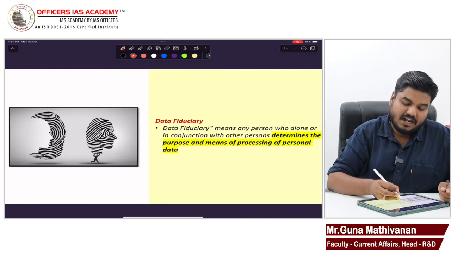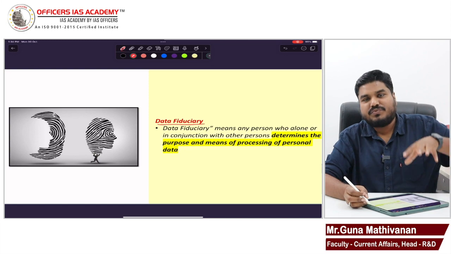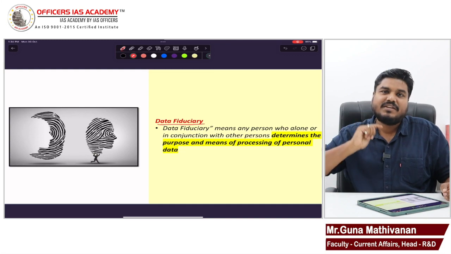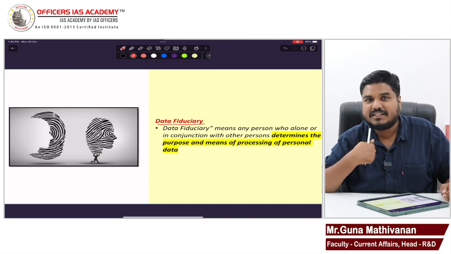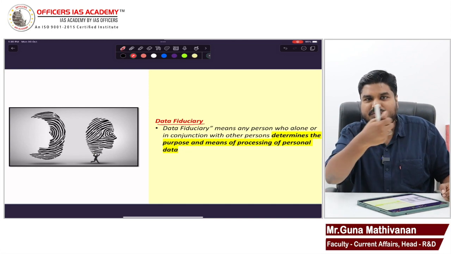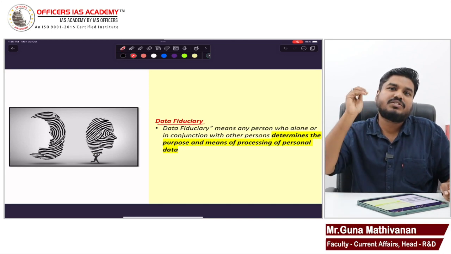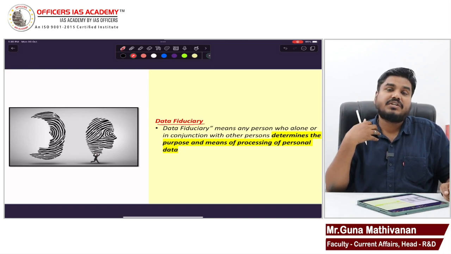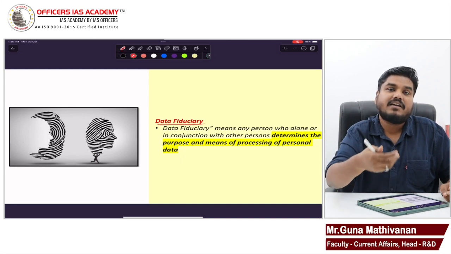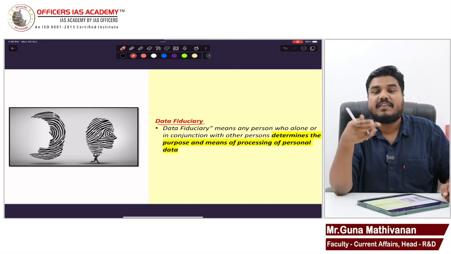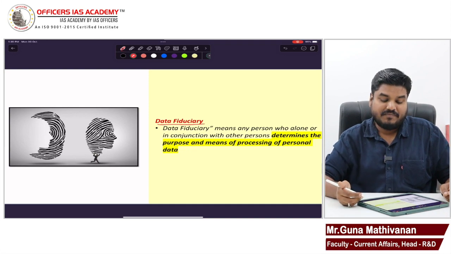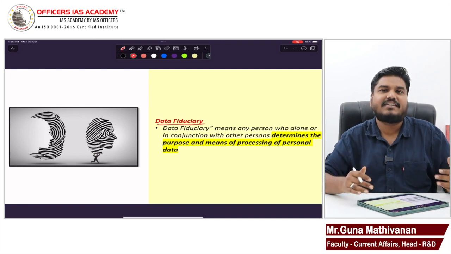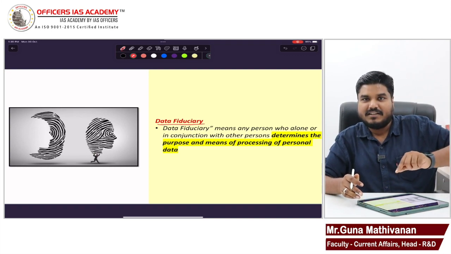Clear? Now, data fiduciary. So Swiggy is the data fiduciary, the person who is getting all the data. I am the one who is giving the data. I am called as data principal. Okay, the person who is getting the data, Swiggy, or you are opening an account in social media, that social media handle, or telecom service provider, you are giving the information to your broadband network or your mobile service provider, Airtel, Vodafone, they become the data fiduciary. Right? They will collect your data. They will collect your data. They use that data. Data principal, data fiduciary.